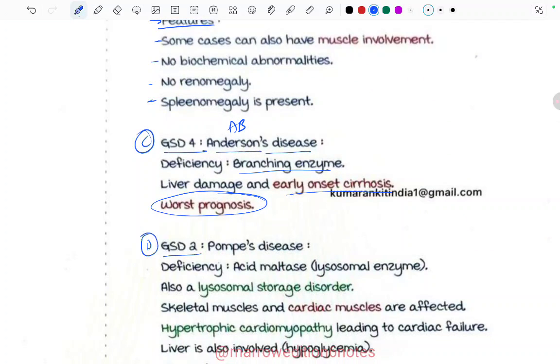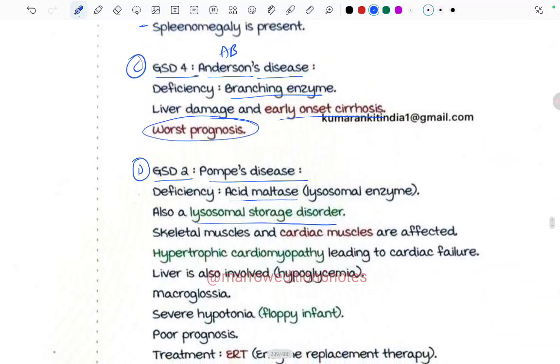Moving ahead, GSD2, Pompe's disease. Acid maltase deficiency is seen. Also a lysosomal storage disorder. We read, right? It was on the second part of that table, lysosomal storage disorder. Pompe's disease, along with being a glycogen storage disorder, is also a lysosomal storage disorder. Skeletal muscle and the cardiac muscles are affected in Pompe's disease.